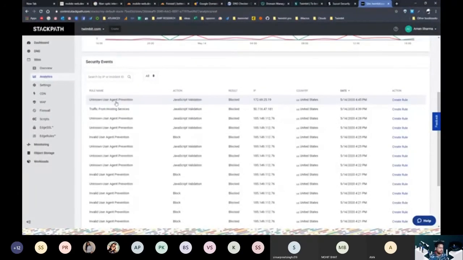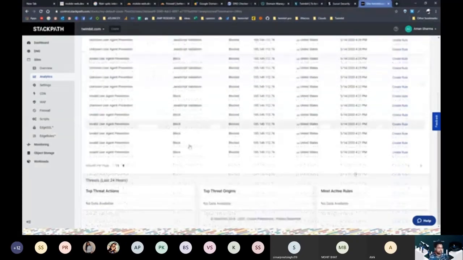And this was an unknown user agent, which was prevented. Basically, people use bots, and this is one of those requests. So at 4:39, we had another attack from the US that was traffic from a hosting service, which is also not allowed. You cannot get traffic from a server. It can only be from a client. So we removed that kind of request.